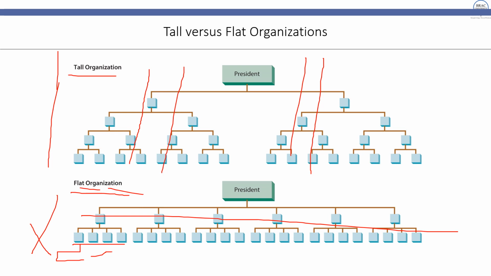So I can now conclude and hypothesize that in a tall organization the span of control is narrow, and for each subordinate there is a lesser number of subordinates. Here the subordinate is 1, and under one subordinate there is 2, but here in flat this is wide span of control, and the number of subordinates for each subordinate is higher than the tall organization or narrow span of control. So that's how these two types of structure within an organization vary and differ.